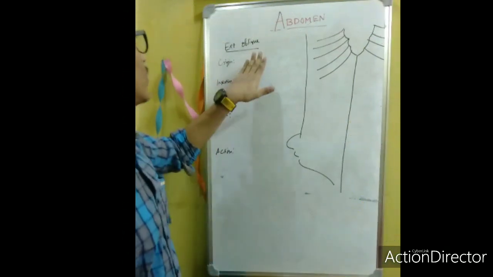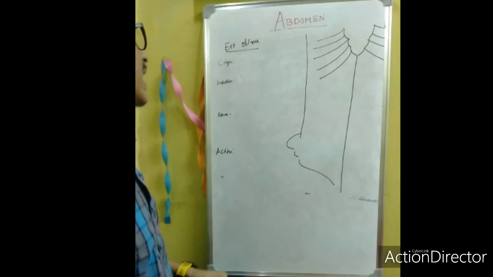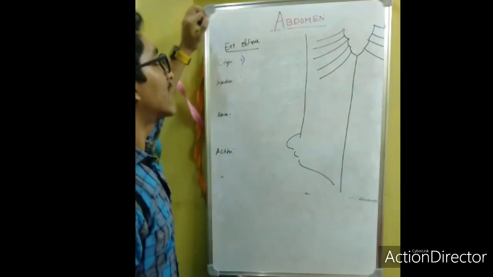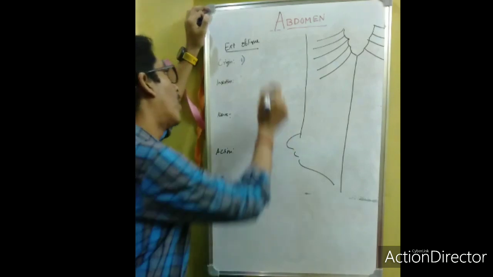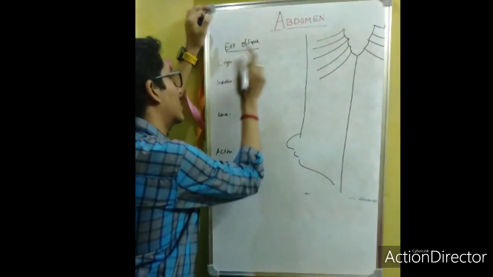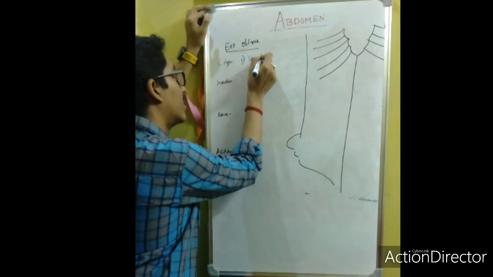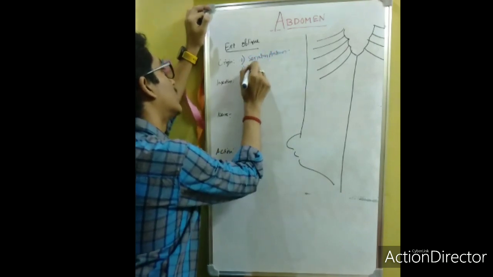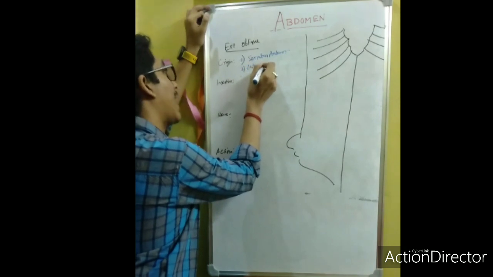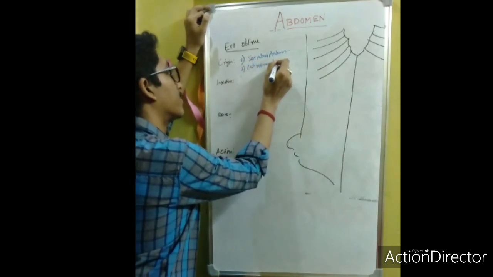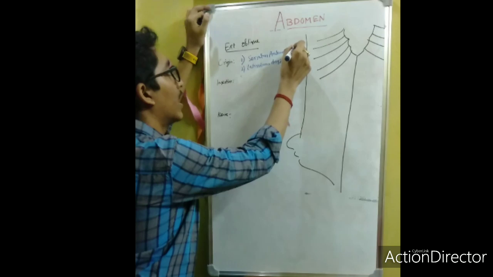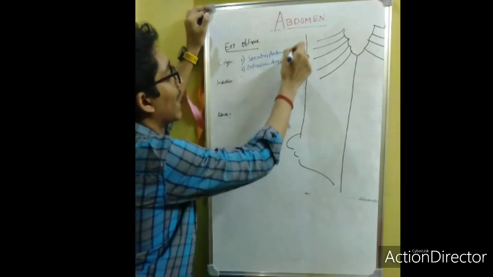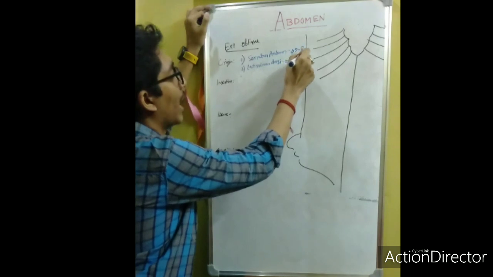Next we will move towards the first muscle, the external oblique. What is the origin of the external oblique? This external oblique is actually formed as two muscle slips, serratus anterior and latissimus dorsi. The serratus anterior arises from the 5th to the 8th rib, and the latissimus dorsi from the 9th to the 12th rib.